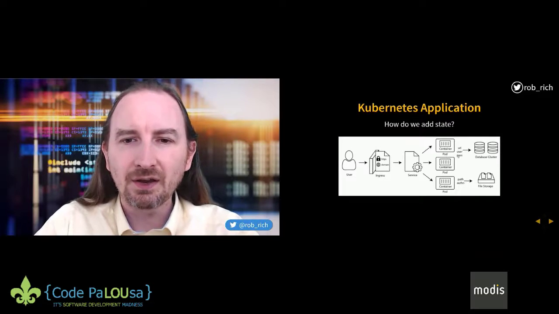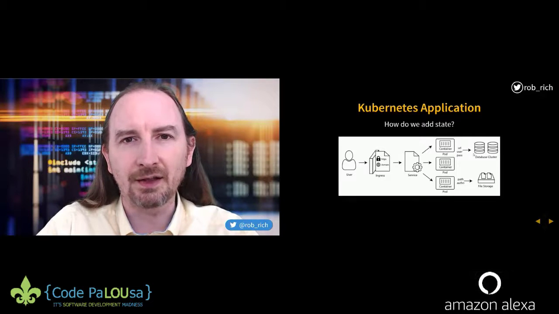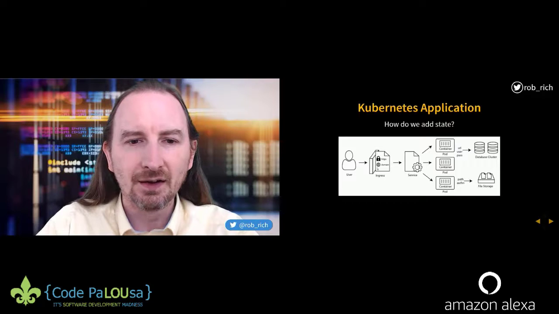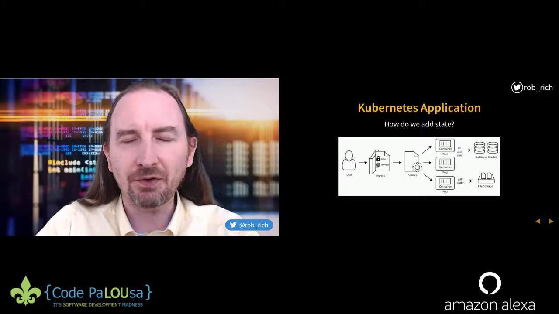We have configuration data of how we authenticate to that database. We may have file storage where we store uploaded information, and we need to get a path to that, together with the domain and the certificate associated with that ingress.